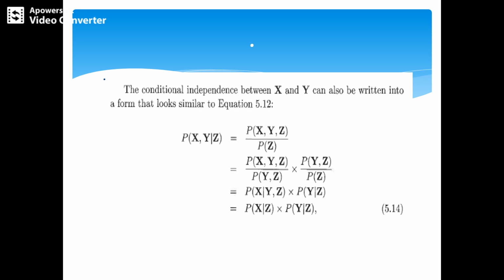An example of conditional independence is the relationship between a person's arm length and reading skills. One might observe that people with longer arms tend to have a higher level of reading skills. This relationship can be explained by a confounding factor, which might be age.